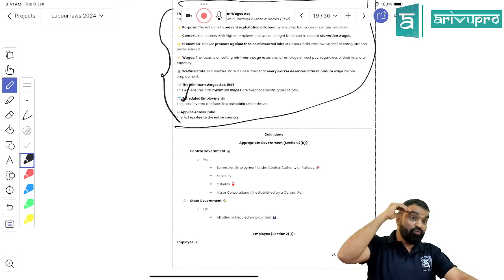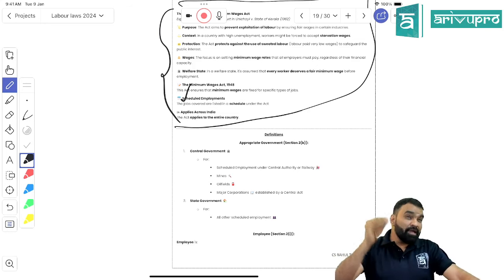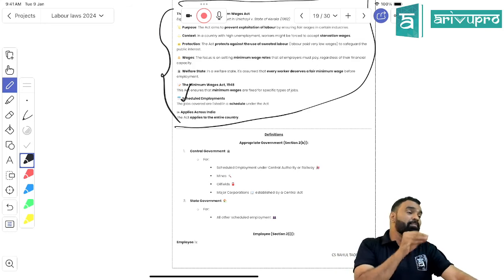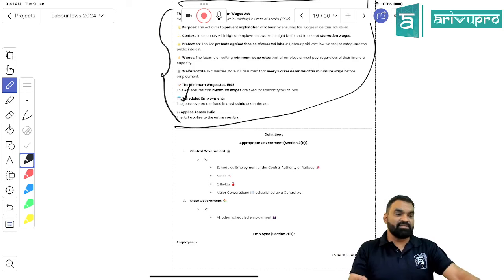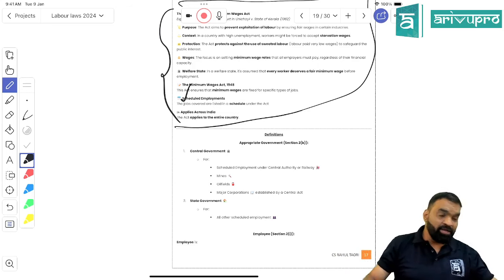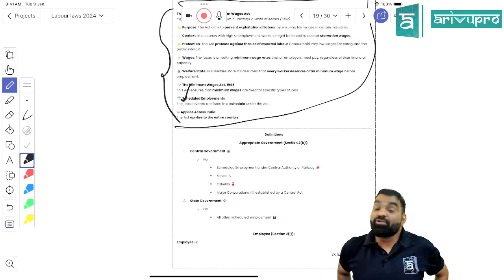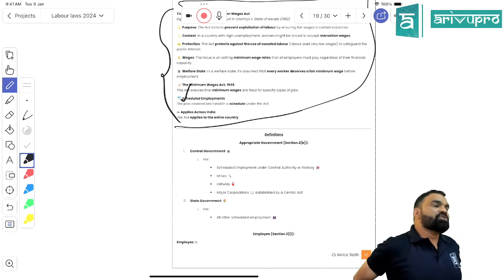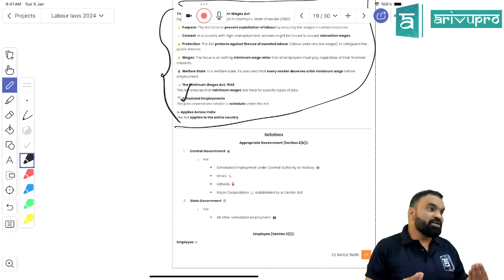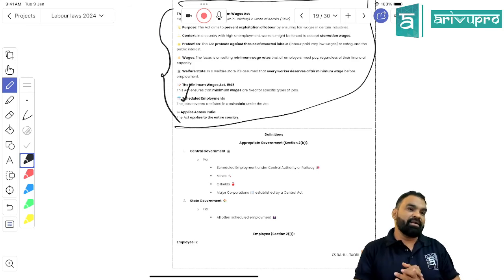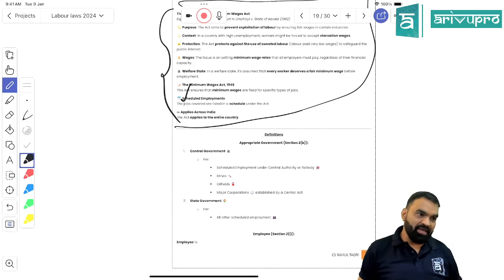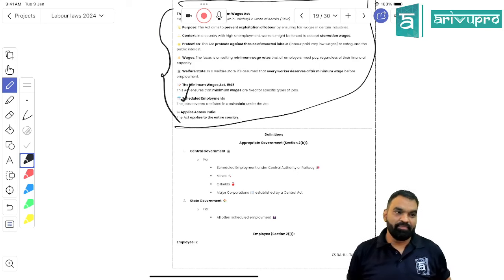Tell me, what would be your thought if the employer is not paying the minimum wage? What should be the consequence? It should be just the penalty or it should be imprisonment? Tell me. It should be what, students? Penalty or imprisonment. If you were the law making authority, what would you do?